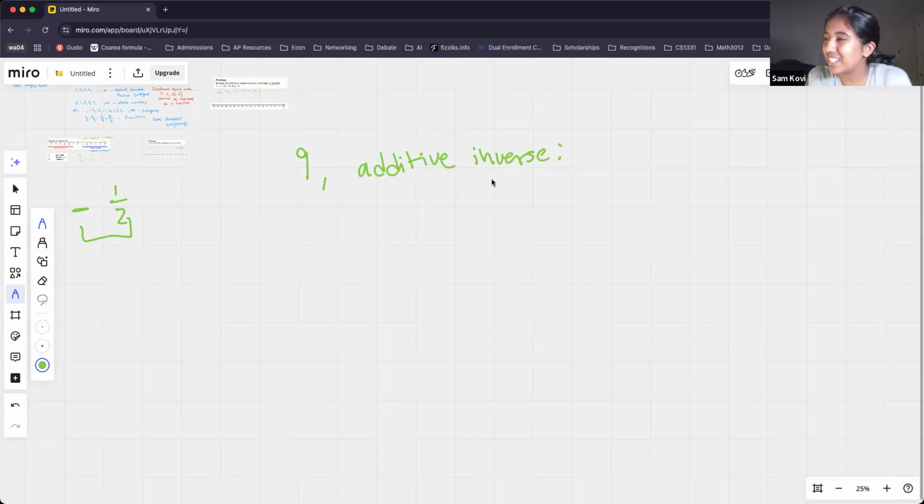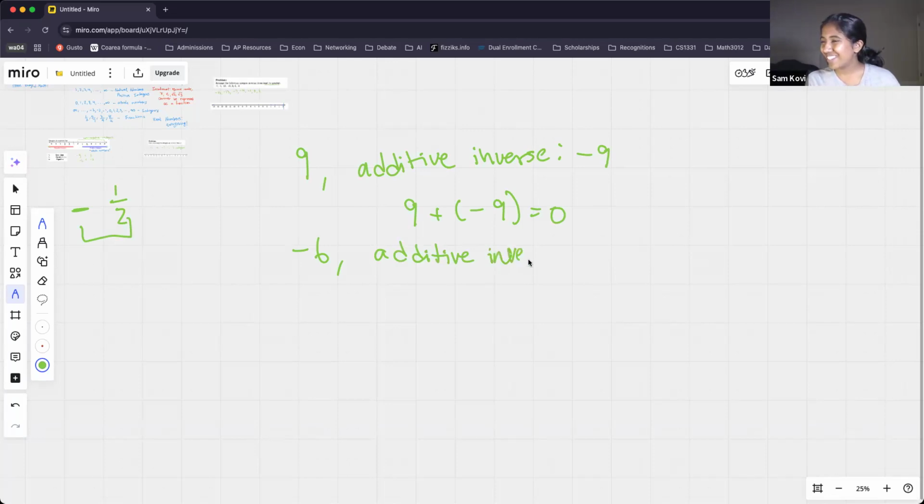Good. I see a lot of people saying -9, and that's absolutely correct because 9 plus -9 is equal to 0. Now if I have -6, what is the additive inverse? 6. Perfect, because -6 plus 6 gives 0. So as you can see, additive inverses are very easy. You just multiply your existing number by -1. Nothing too complicated. Sometimes this does pop up, so it's important to be familiar with the terminology.